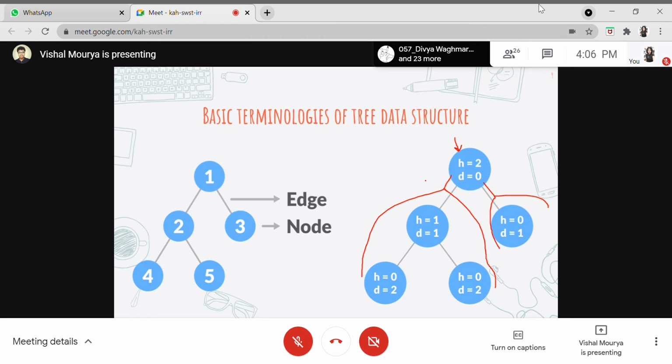So we'll be getting two and we'll be getting one. So maximum of two comma one is nothing but two. In that way, we'll be comparing the results of the two, and then returning the actual value of this particular tree, or the maximum depth for this particular tree. So let's move on to code.